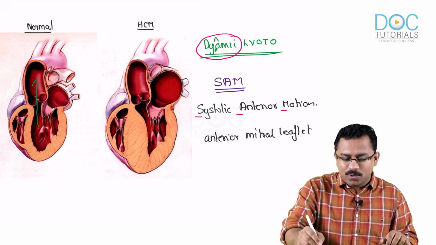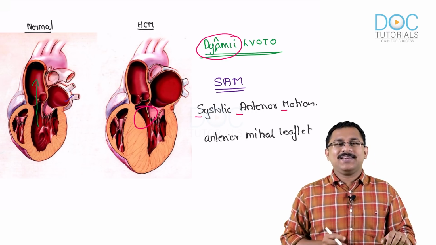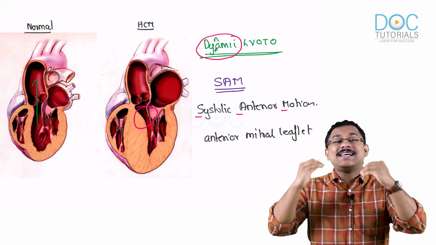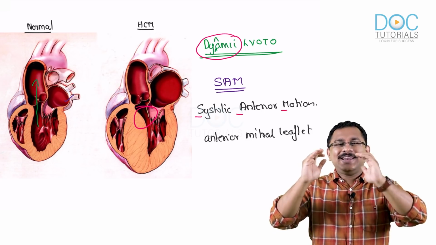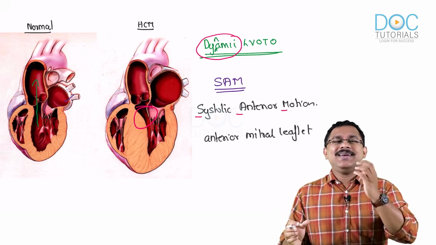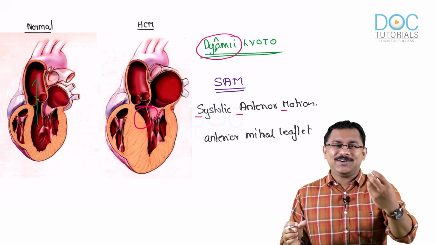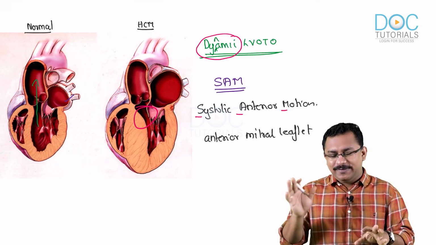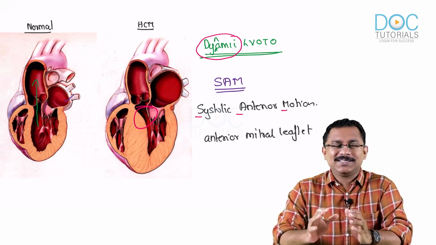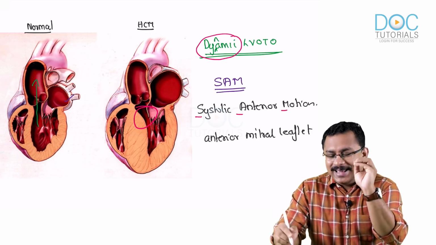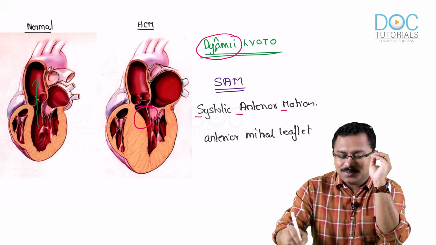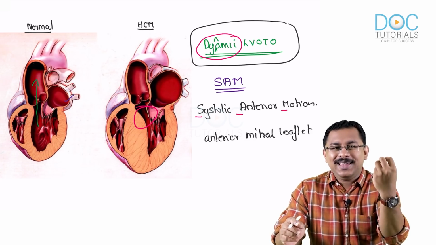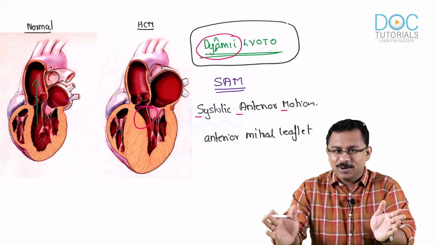This narrowing especially happens when there is a SAM. So it is when there is a SAM, there is a dynamic left ventricular outflow tract obstruction, dynamic LVOTO. And that dynamic left ventricular outflow tract obstruction is responsible for most of the hemodynamic effects of a hypertrophic cardiomyopathy.